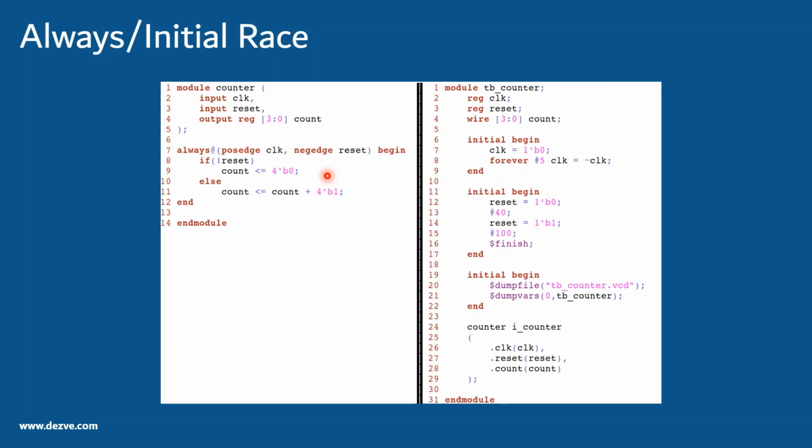There are multiple ways in Verilog if you want to do this. Because we know that this is the simulator at time 0, both get scheduled at time 0. So there is a race between whether this block gets scheduled first or this block gets scheduled first.